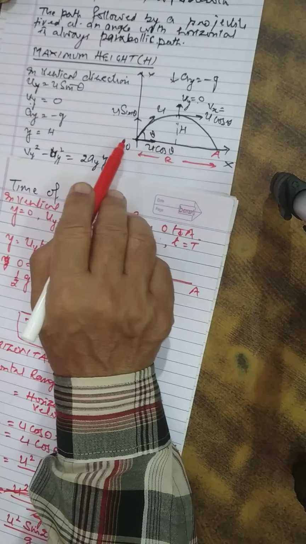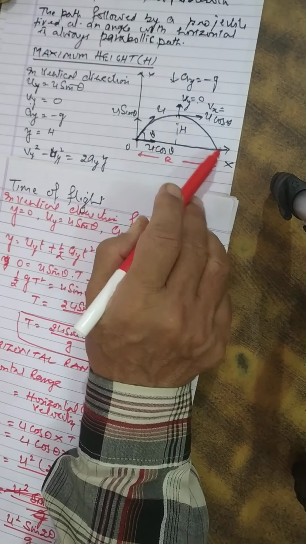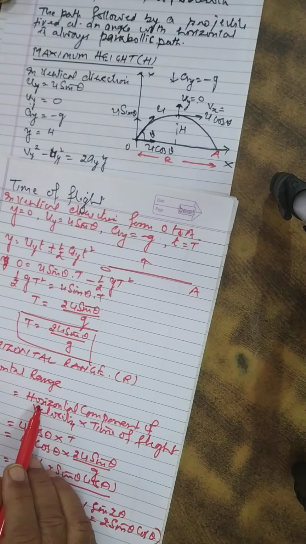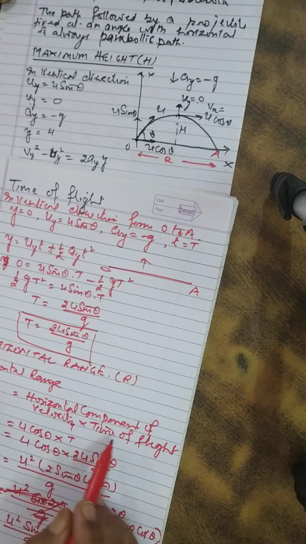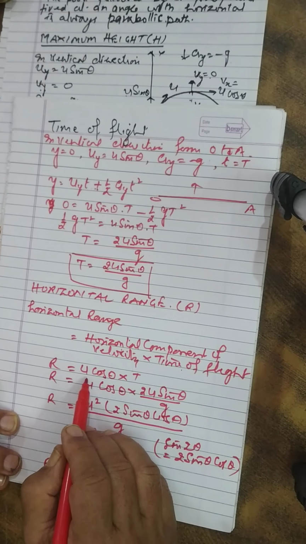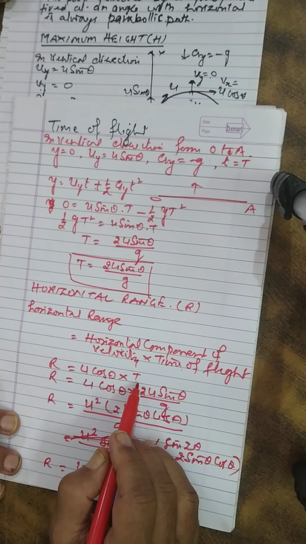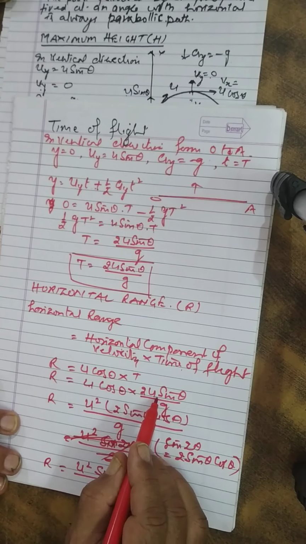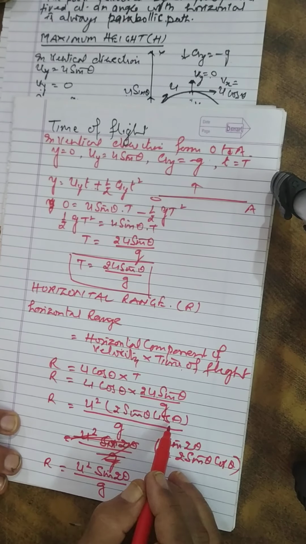Why does it cover horizontal distance? Due to the horizontal component of velocity, which is constant. If distance is covered with a constant velocity, then what is displacement equal to? Velocity into time. That is, horizontal component of velocity into time of flight. The horizontal component of velocity is u cos theta, and time is capital T. So u cos theta times 2u sin theta gives u square 2 sin theta cos theta.